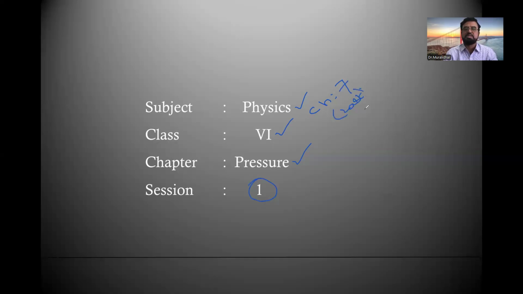After completing this chapter, this is the syllabus for test 8, which is to be conducted on 24th February. After completing this chapter, we have the complete revision session for the grand test in the month of March. This is the last chapter of physics for class 6 students.